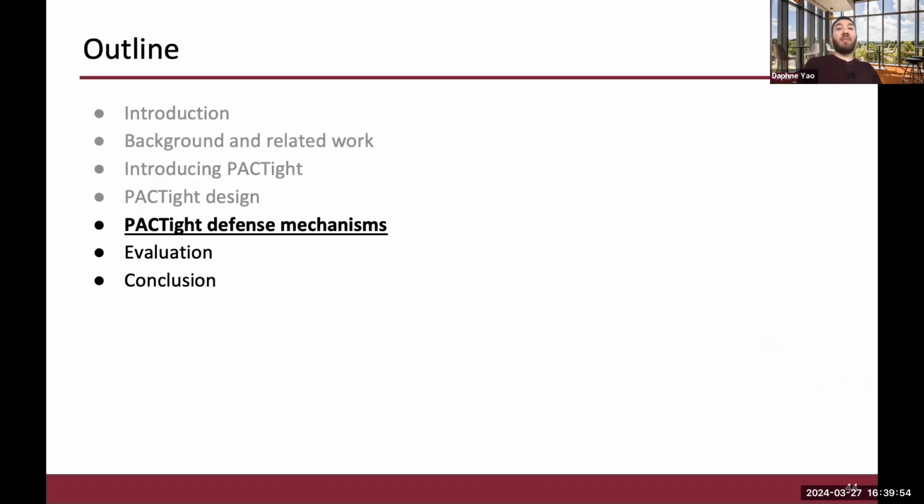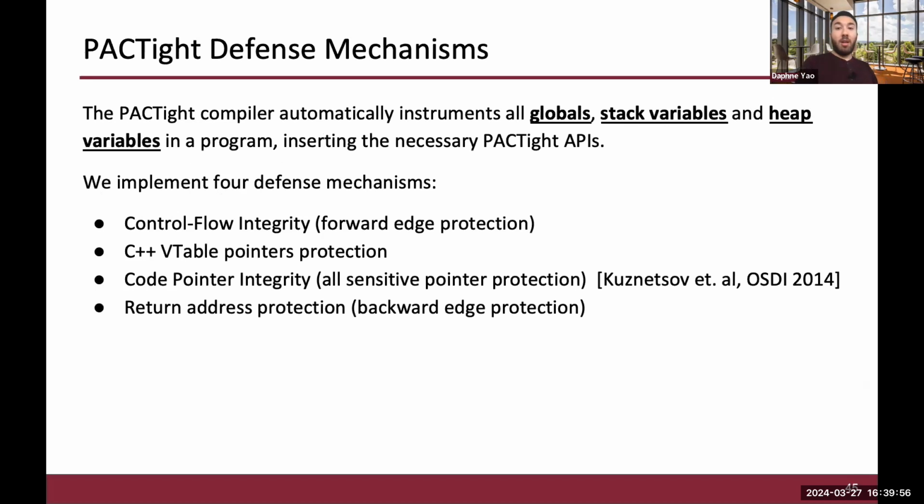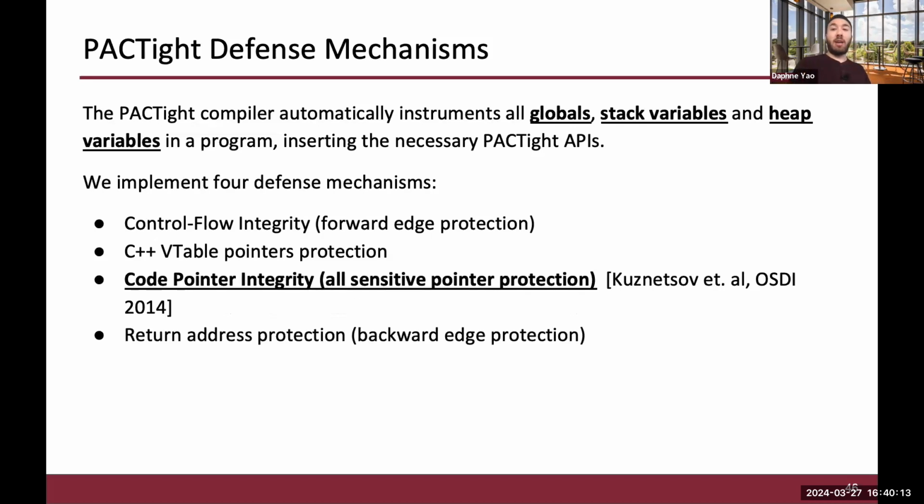Let's talk about the PACTight defense mechanisms. PACTight can be easily applied to a variety of scenarios. And in our case, we apply it to four specific defense mechanisms. We protect control flow integrity. We do C++ vtable protection. We do what's referred to as code pointer integrity and return address protection. And I'll only be explaining code pointer integrity, but we do cover the other ones as well in more detail in the paper itself.